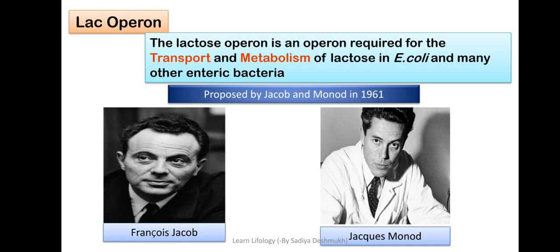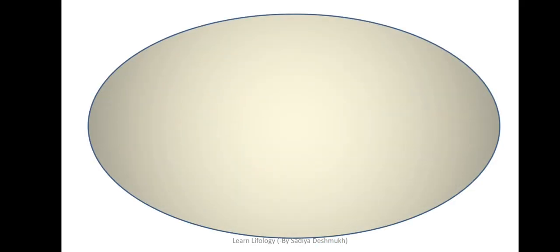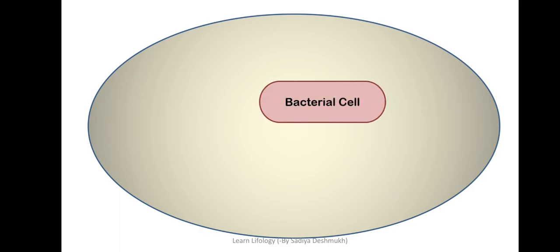These two together shared a Nobel Prize in medicine, and they for the first time proposed this operon model. Okay, so let us see the operon model. Suppose this is our system where the bacterial cell is growing. Now it can be an artificial or natural system. We can consider it as an artificial system, as a petri plate where we grow bacteria in the laboratory.